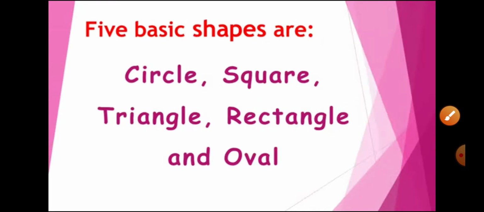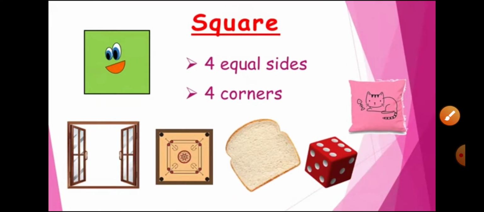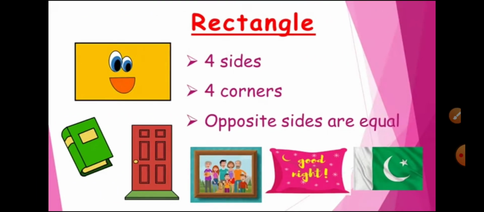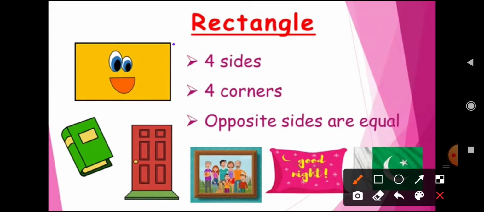Yes, children. So here see that a square has 4 equal sides and 4 corners, and a triangle has 3 sides, 3 corners, and we can find so many things which are in a triangle shape. The rectangle has 4 sides, 4 corners. Here you can see, 4 sides, 4 corners, and opposite sides are equal.